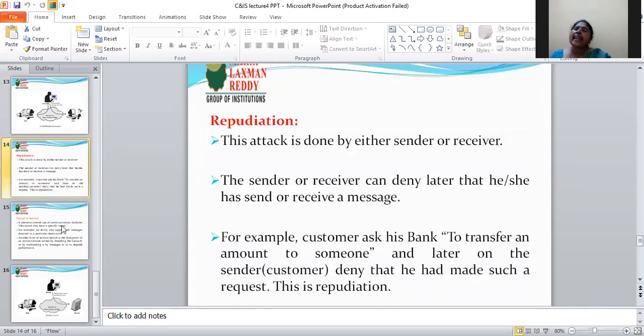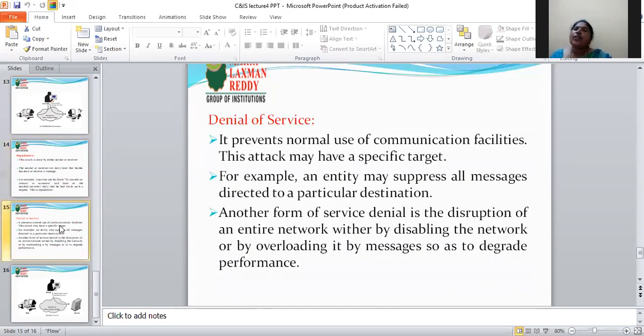The last active attack is denial of service. It prevents the normal use of communication facilities. This attack may have a specific target. Denial of service is the disturbance of an entire network, by disabling it or by overloading it with messages so as to degrade performance.